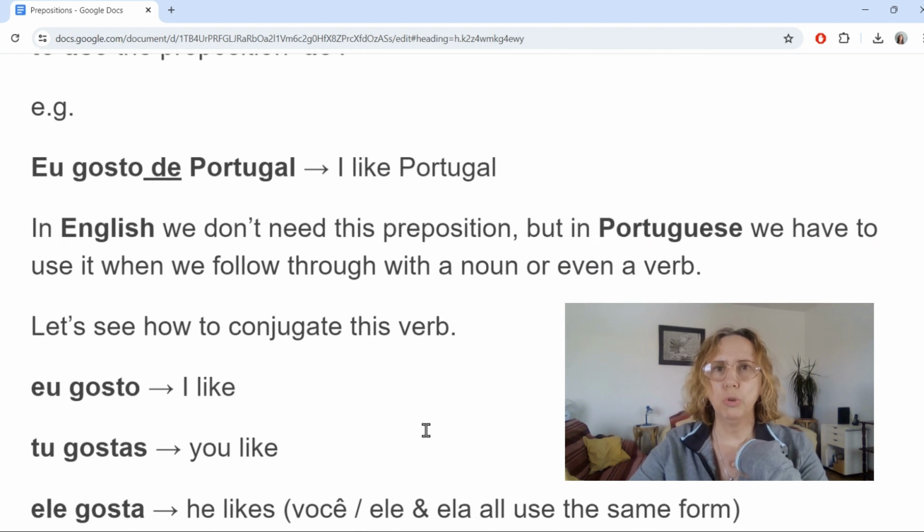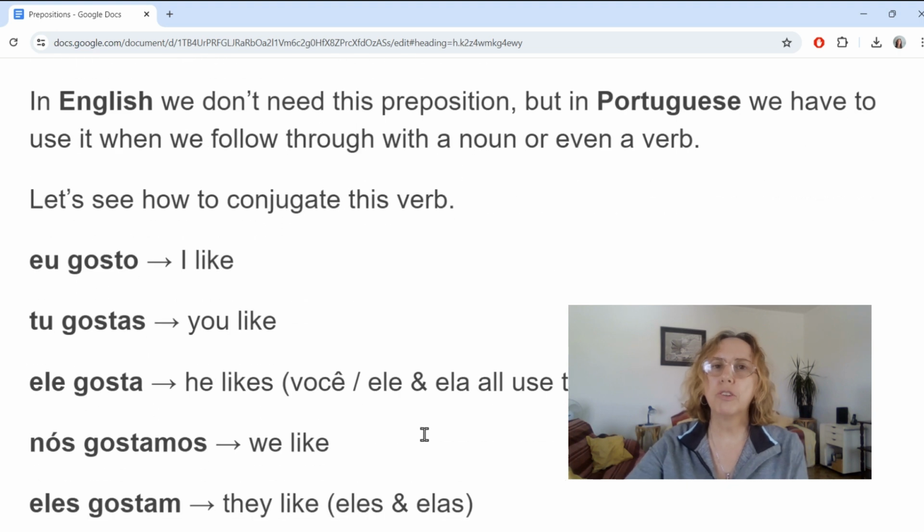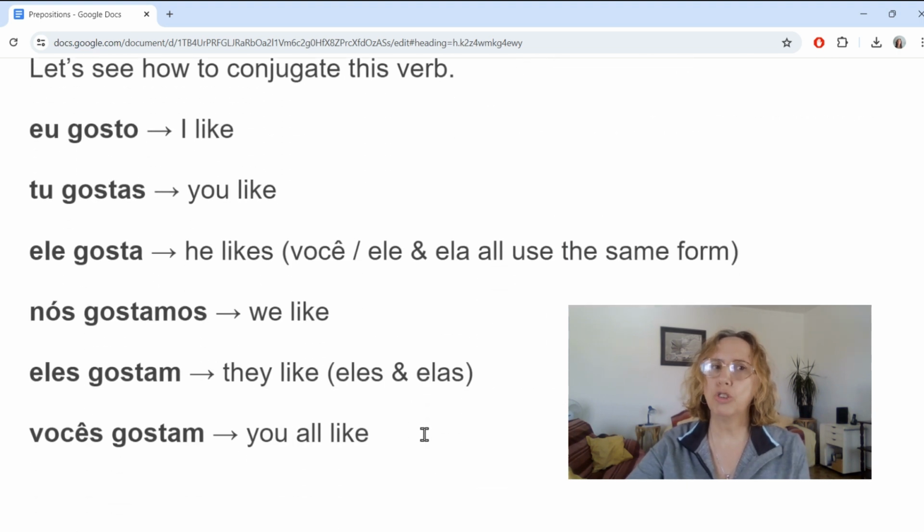Eu gosto de Portugal. So you don't say eu gosto Portugal. You say eu gosto de Portugal. In English, we don't need this preposition, but in Portuguese, we're going to use it when we follow the verb with a noun or even another verb. So when we say we like something or we like doing something, we're going to use this preposition de after the verb. So let's take a look first of all at the verb gostar.